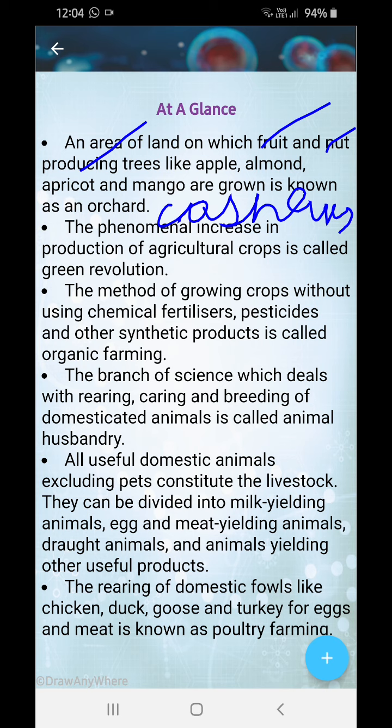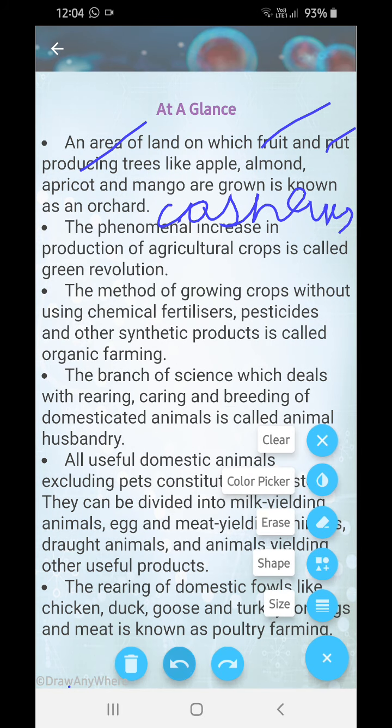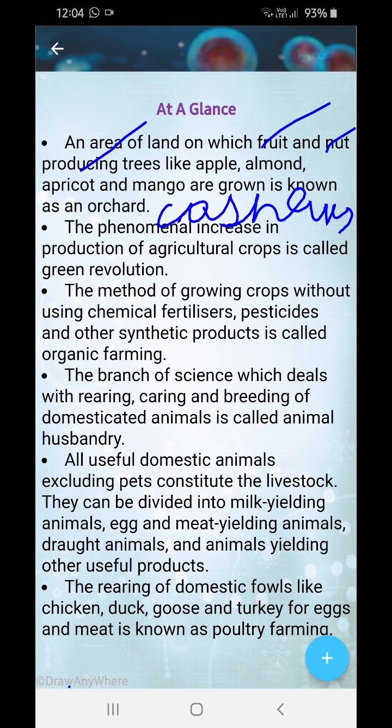Next, the method of growing crops without using chemical fertilizers or pesticides and other synthetic products is known as organic farming. This cannot be done in practical life because if you do it, then insects will come along with your food. In olden days, they used to do it because they knew different techniques. Those are lost today. So instead of chemical fertilizers, we can use manure. I'm writing down the spelling for you. Manure.